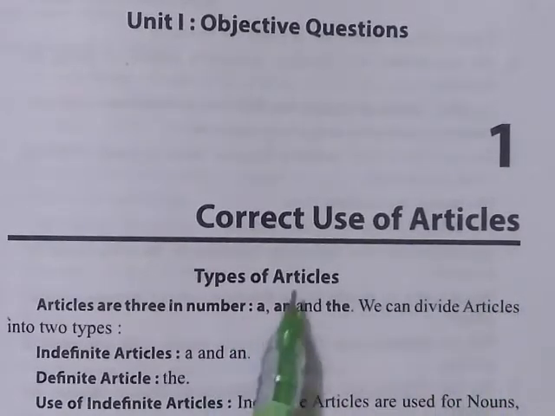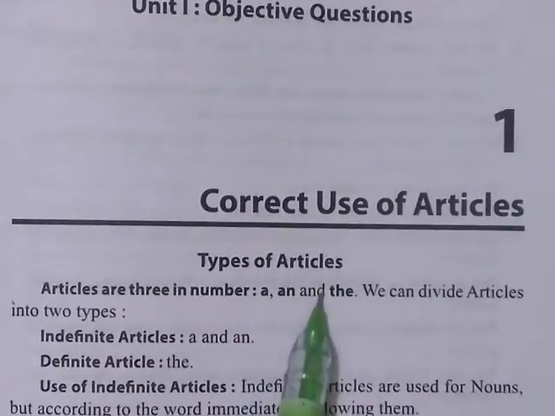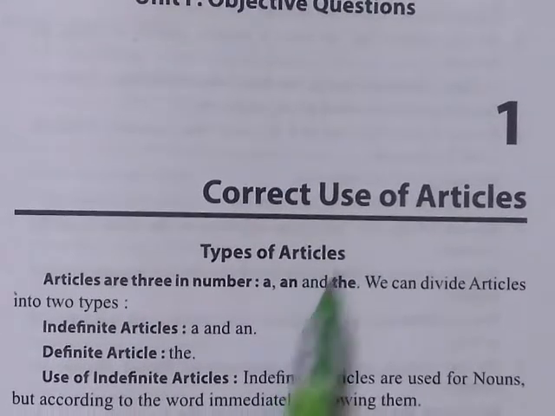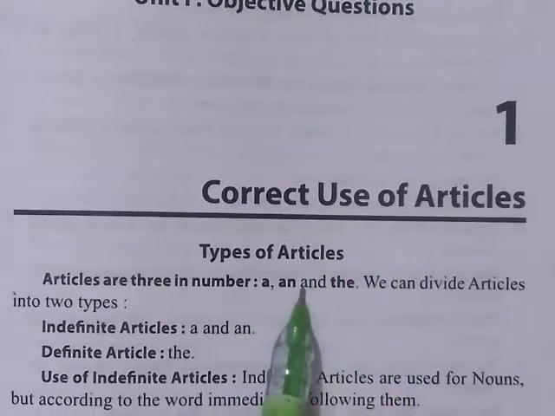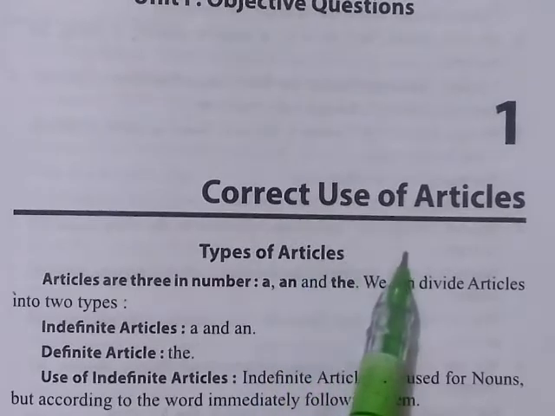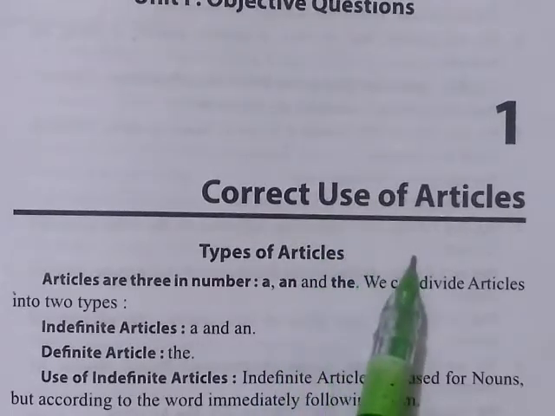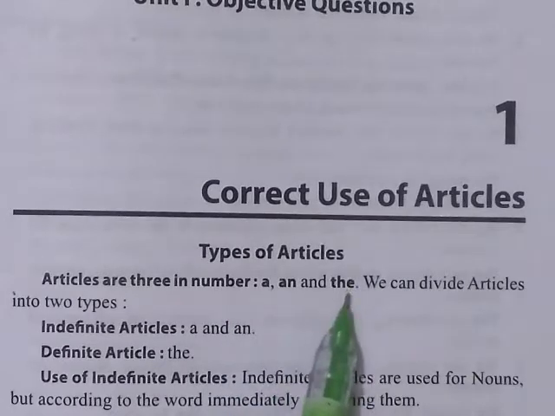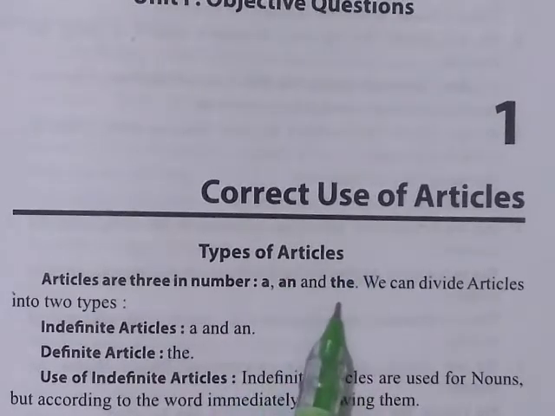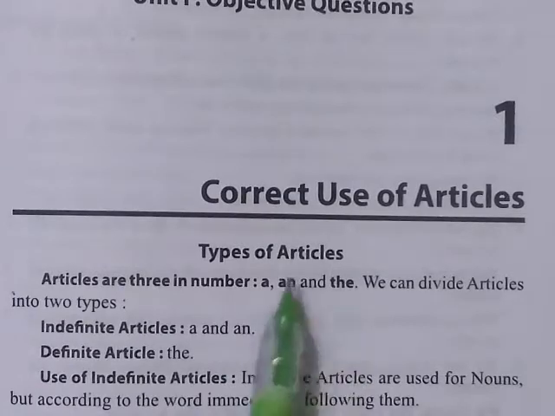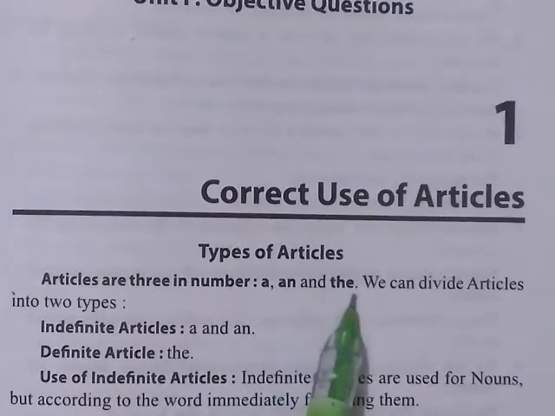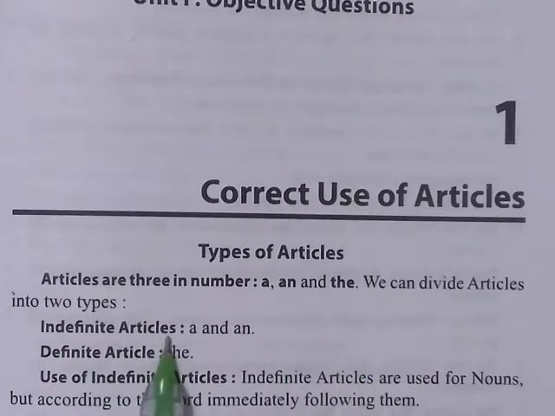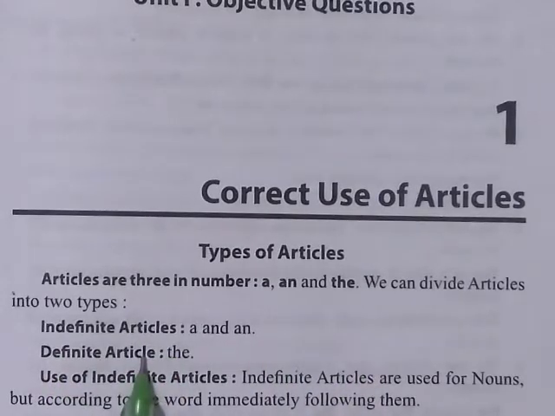Now these articles are also divided into 2 types. Now how will you know whether we have to put a, an or the before this word? That may be the confusion among the students. So let us divide all these 3 articles into 2 parts, indefinite articles and definite article.